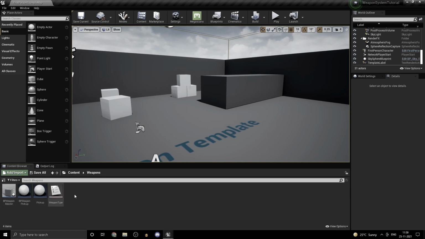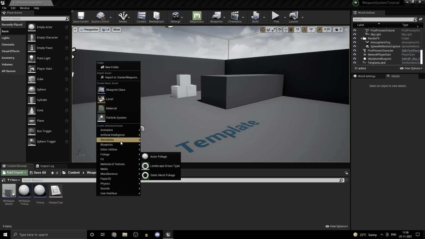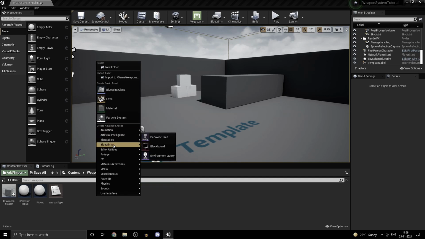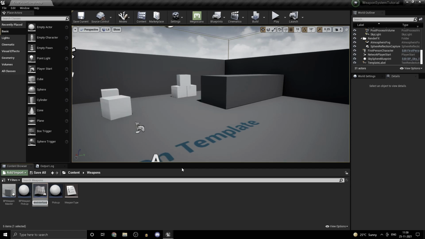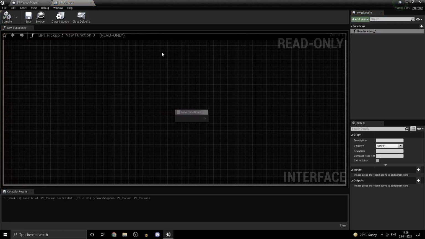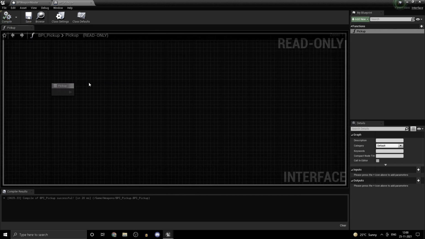Now that we are done with this, let's actually set up an interface. So you can have a different folder hierarchy. This is not a good one right now. And let's just call this pickup. I'd call this BPI pickup. BPI refers to blueprint interface. Now let's actually create the first function, and let's call the function pickup. And you could have your own pickup logic. I will get to how to implement that.